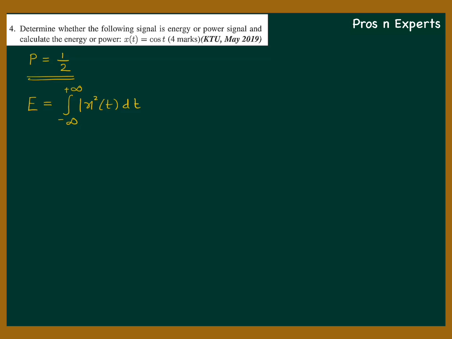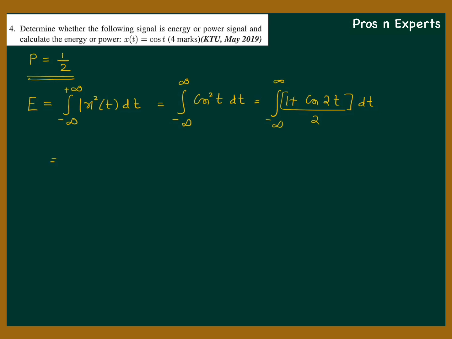Okay. So this is equal to, from our signal, integral minus infinity to infinity x square of t, which is cos square t dt. That is integral minus infinity to infinity (1 plus cos 2t) whole by 2 dt.